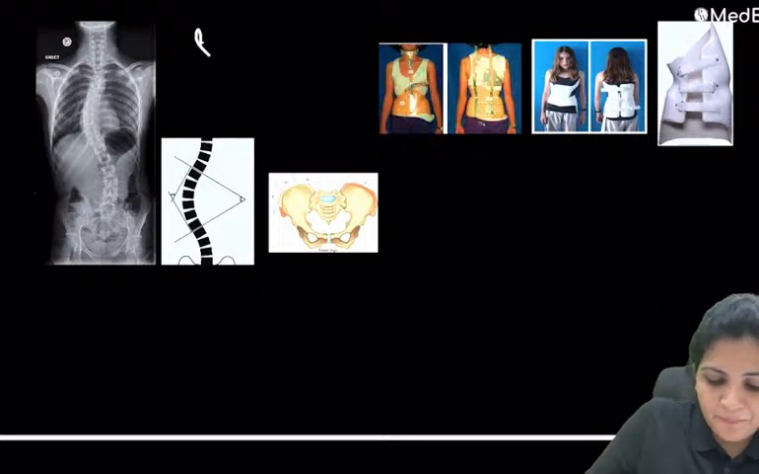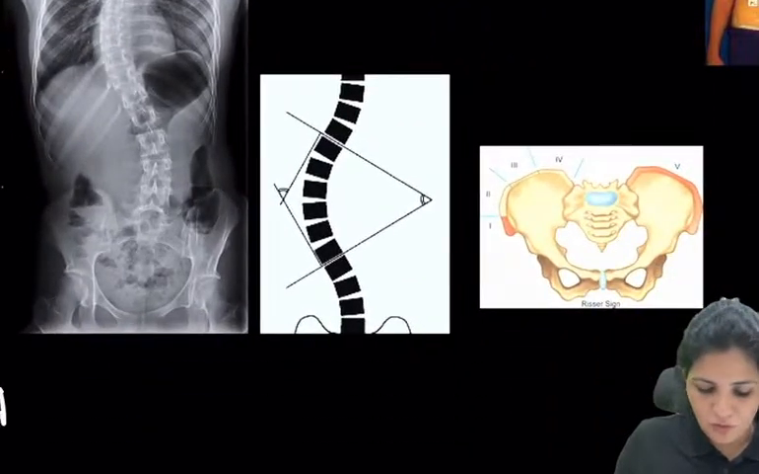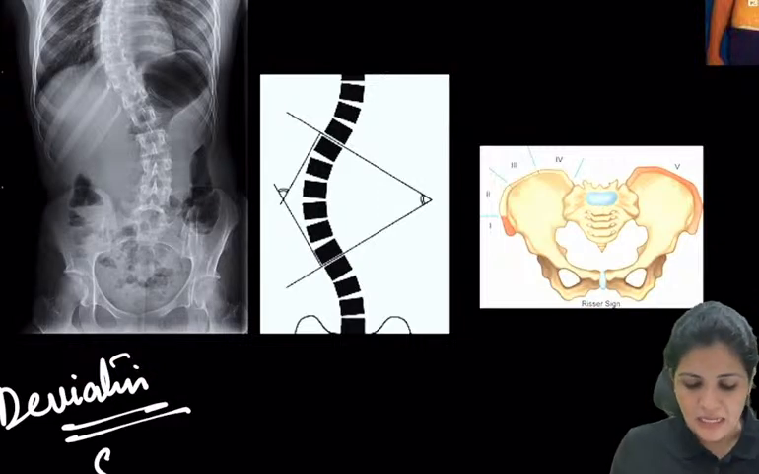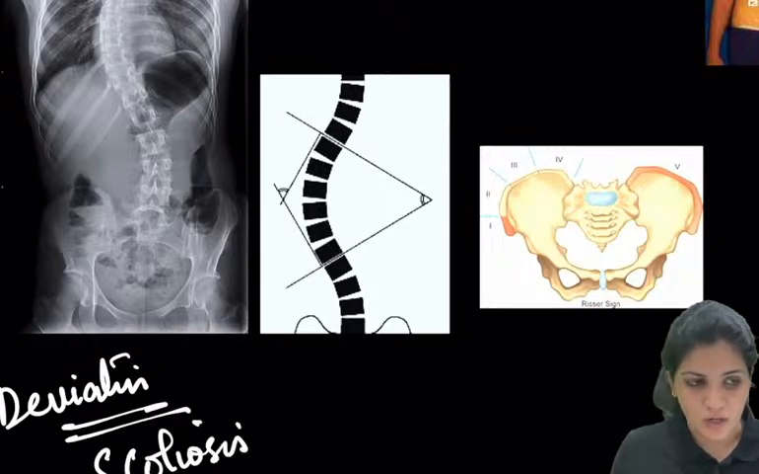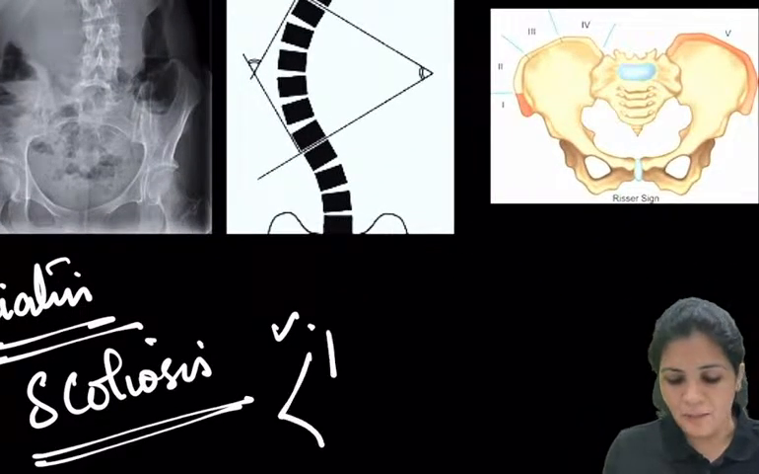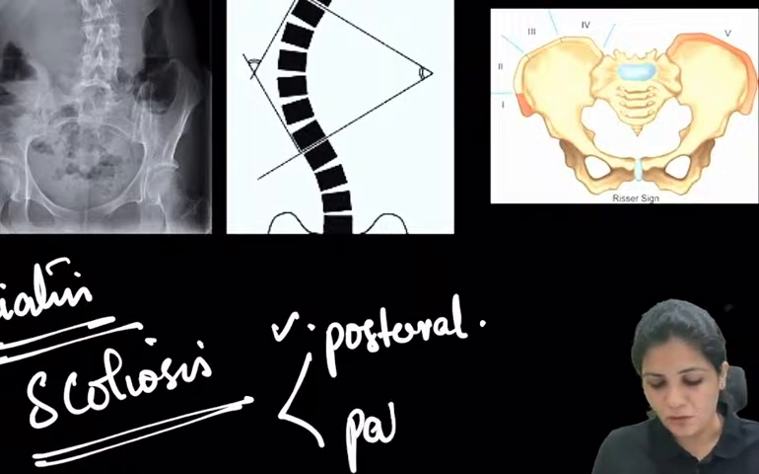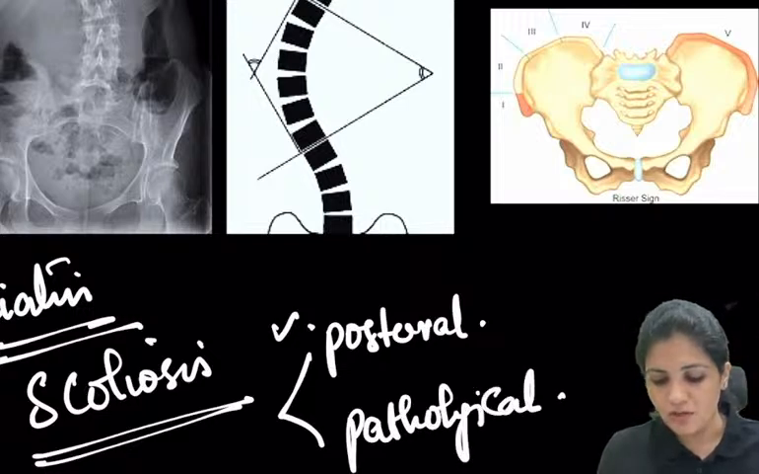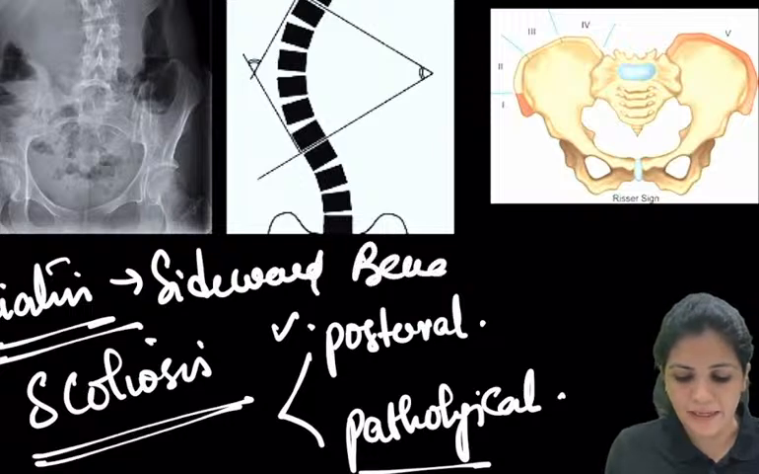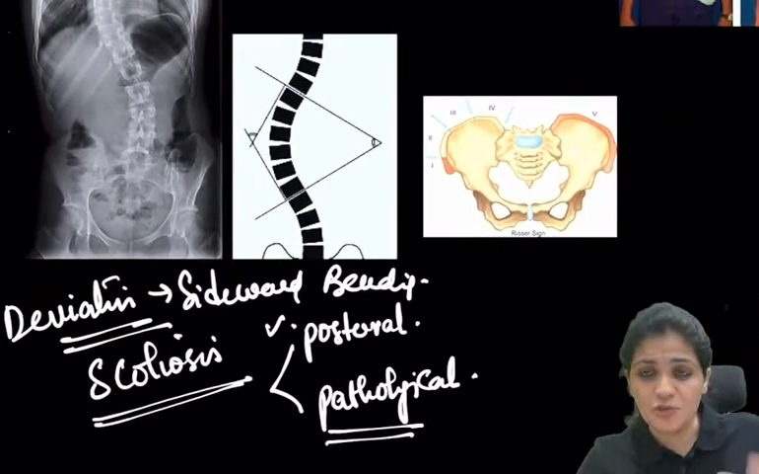Now coming to spine. So this is again a very, very important question. So what is this? There is a deviation of the spine, right? The spine should be straight, which is not straight, where there's a lateral bending, which is called scoliosis, right? And this scoliosis could be postural, or it could be pathological. So what is scoliosis? Scoliosis is nothing but a lateral or sideward bending of the spine. The spine should be straight, but there is some problem in the straightness of the spine.